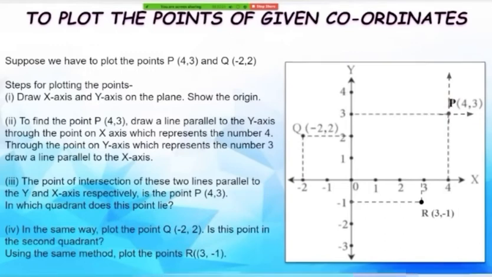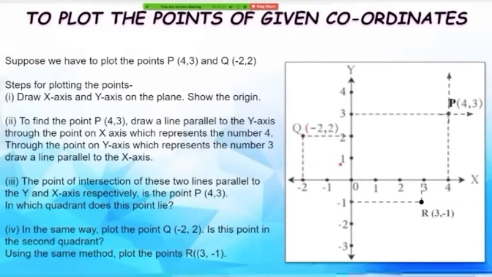In the same way, if we have to plot point Q with the x-coordinate -2 and the y-coordinate 2, what do we do? Let us see. In order to first locate the x-coordinate of point Q, which is -2, from point -2 on the x-axis we draw a line parallel to the y-axis and extend it.